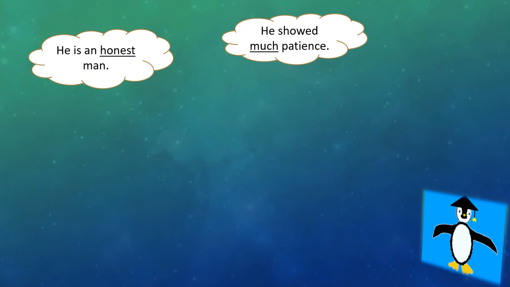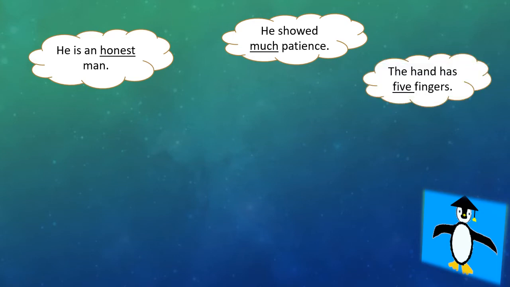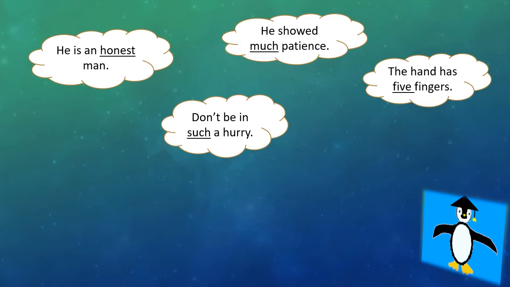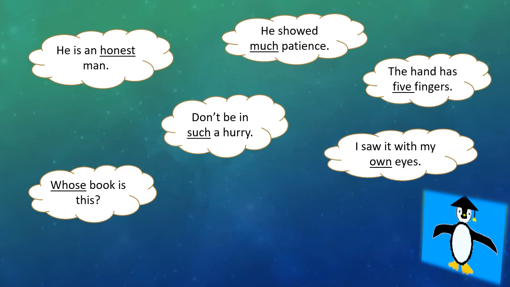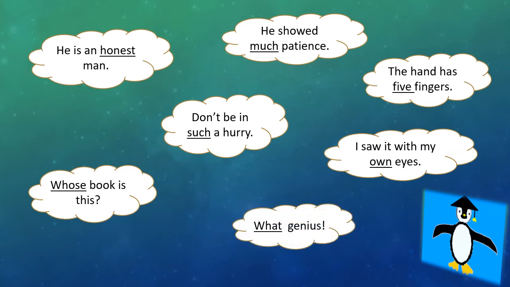So friends, what do you think about these ones then? The hand has 5 fingers. Don't be in such a hurry. Whose book is this? I saw it with my own eyes. What genius! Friends, 5 shows the number of fingers he has. So it is an adjective of number. Same way, such is a demonstrative adjective. Whose is an interrogative adjective. Own is an emphasizing adjective. And what is an exclamatory adjective.